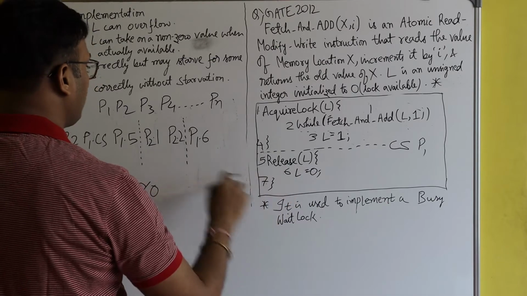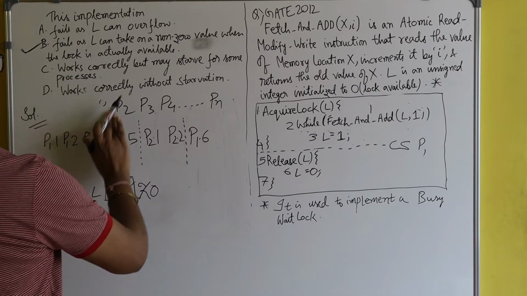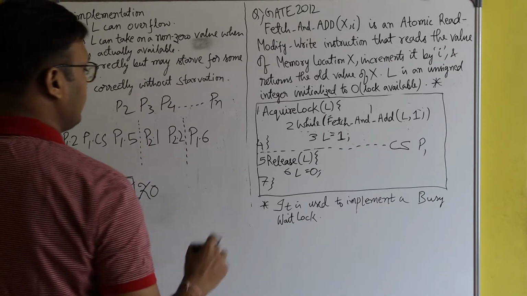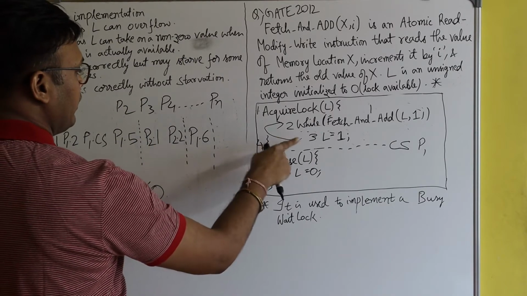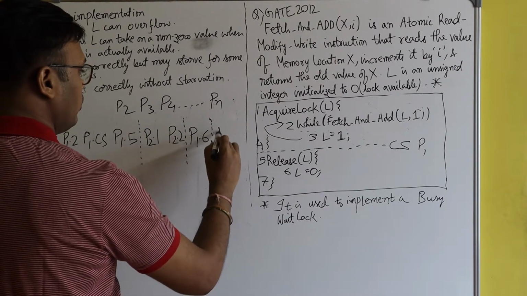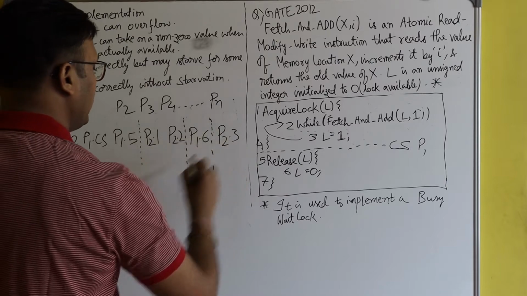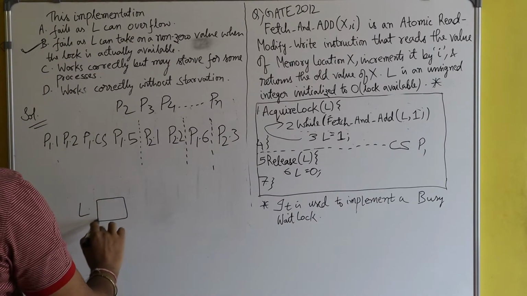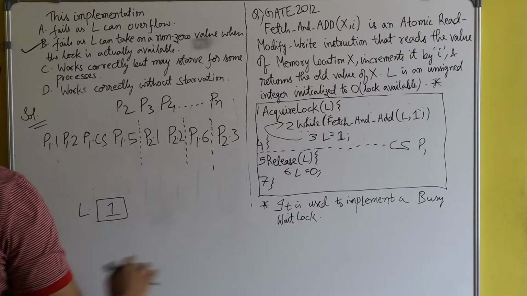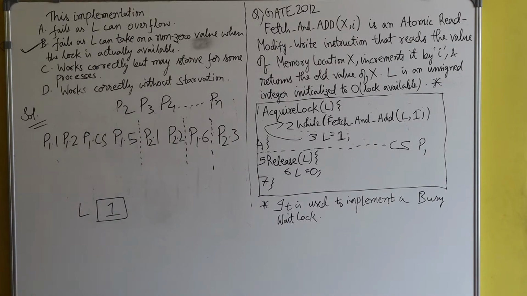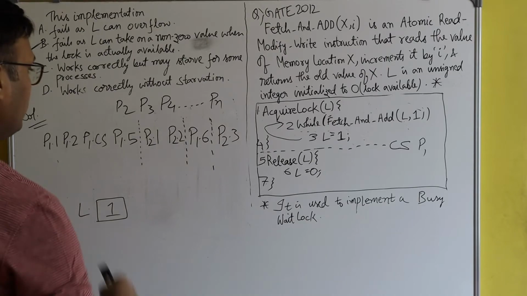After this, process P1 came out from the critical section. The task of process P1 is over. Now process P2 will execute this line number 3, and process P2 will make the value of lock again as 1. It was 0, which was made by process P1. So now process P2 again made it 1.